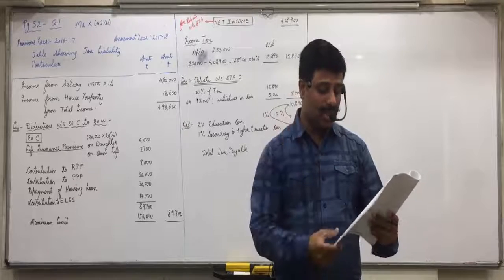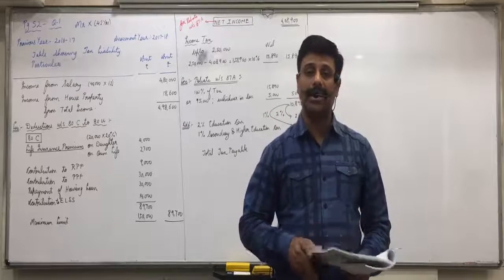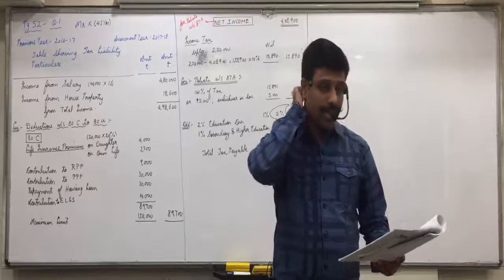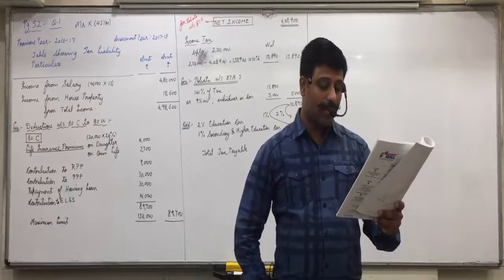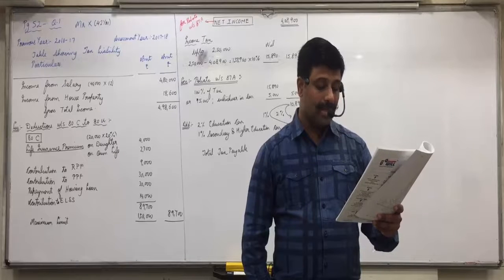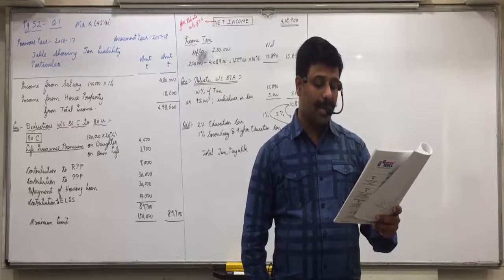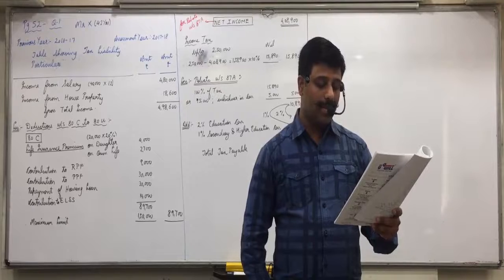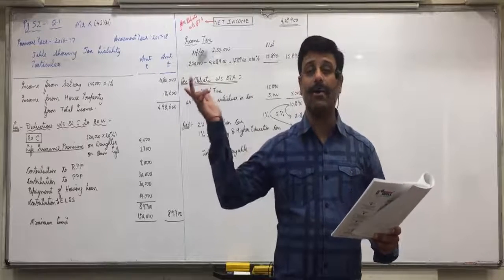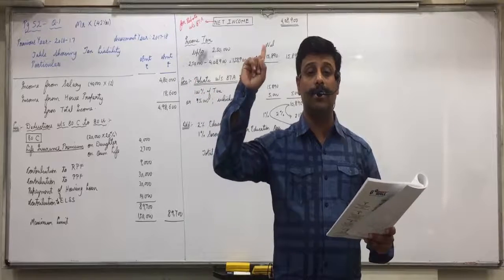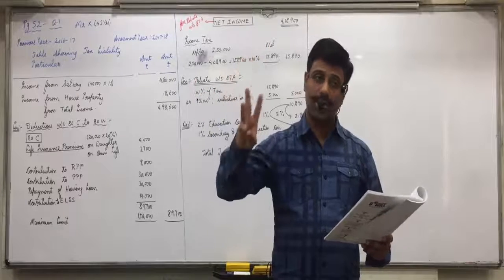So if an insurance policy of medical is taken, then the premium paid is allowed for this deduction of 80D. Second, insurance on the health of assessee, spouse, dependent parents or children, members of HUF. If you remember, 80C was for which all people? Self, spouse, children.